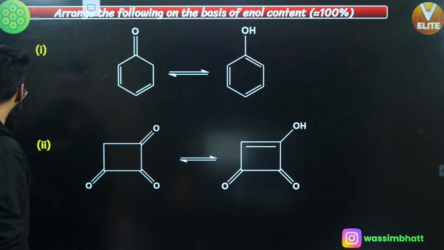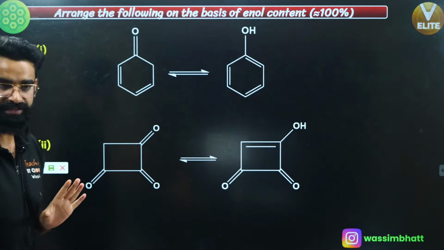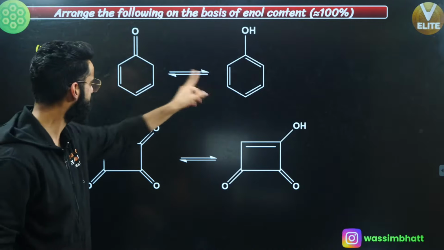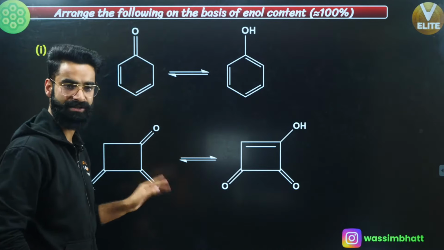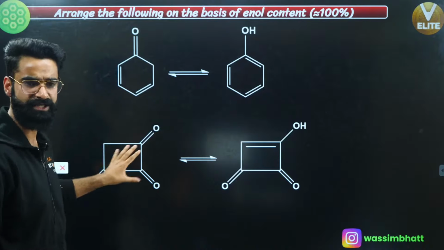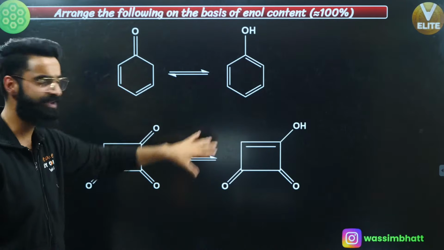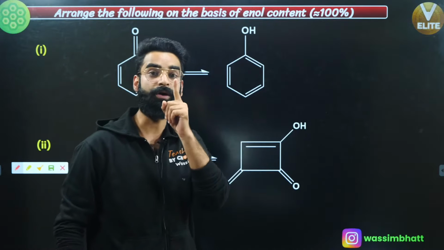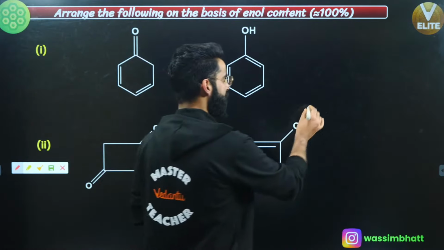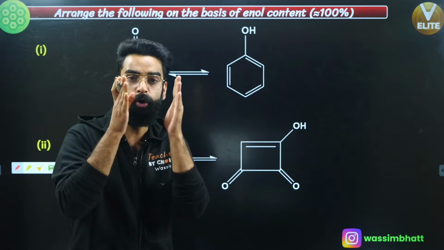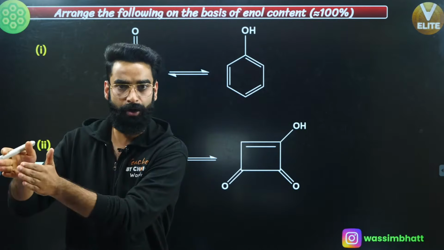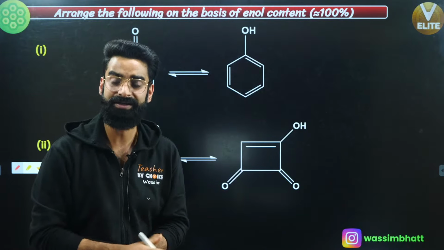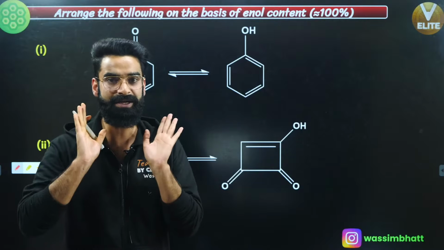See guys, I'm directly starting with the questions. You'll get a clear-cut idea of all these things. Before doing these questions, first of all, these two are tautomers of each other. This is keto, this is enol. These are in equilibrium. But a few minutes back I told you, whenever you have an open chain keto in equilibrium with its enol, the percentage of keto is nearly 100% and the percentage of enol is nearly 0%.